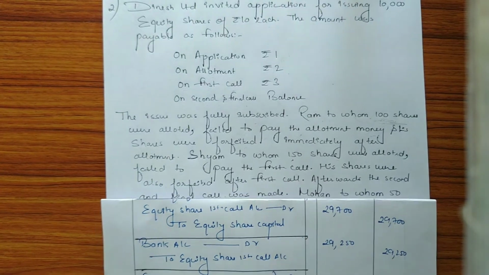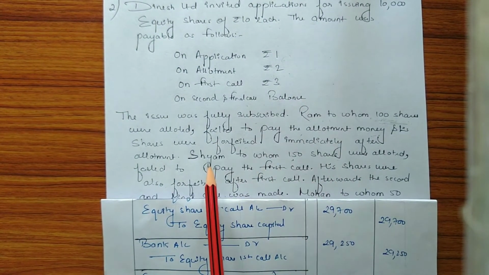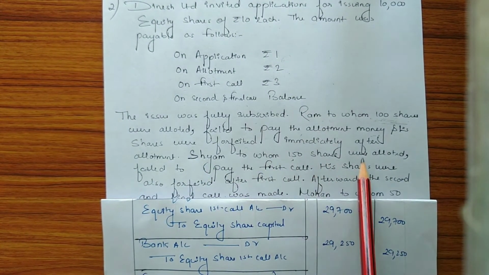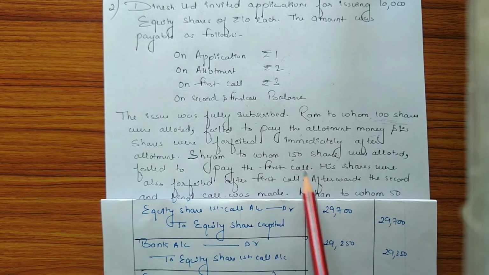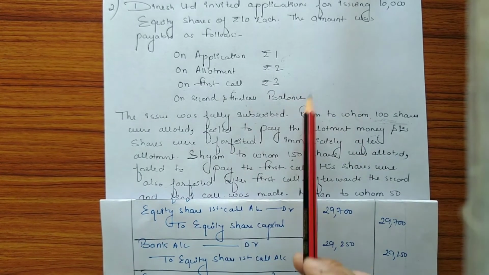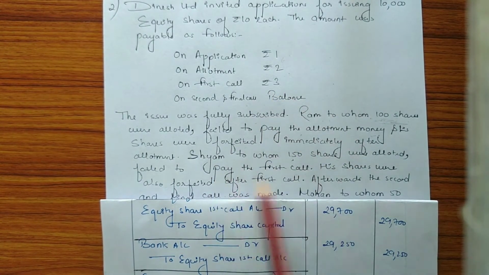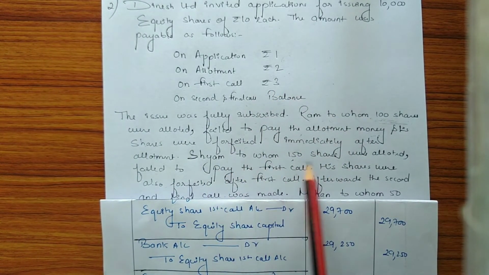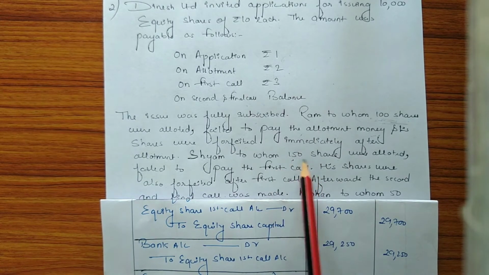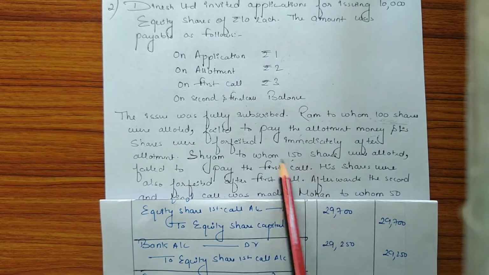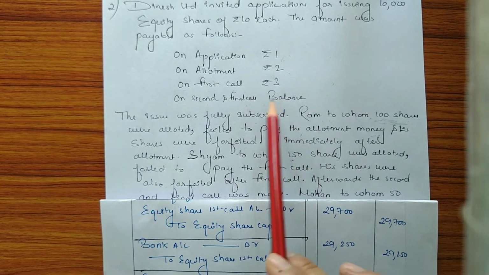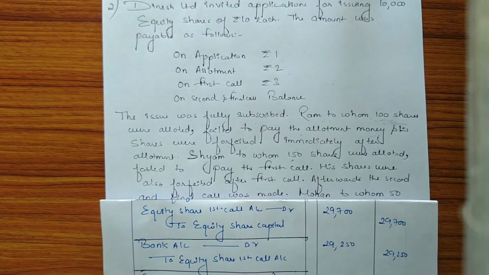Now according to the question, Shyam, to whom 150 shares were allotted, failed to pay the first call. So the first call amount is rupees 3 and the number of shares allotted to Shyam is 150. So the total amount which Shyam has not paid on first call will be 150 into 3, that is 450.